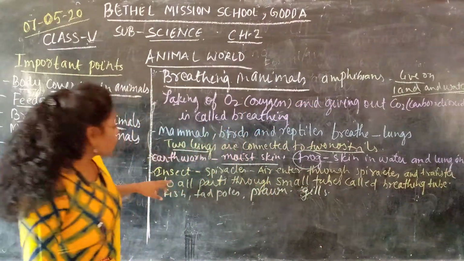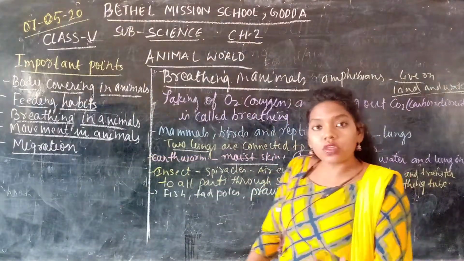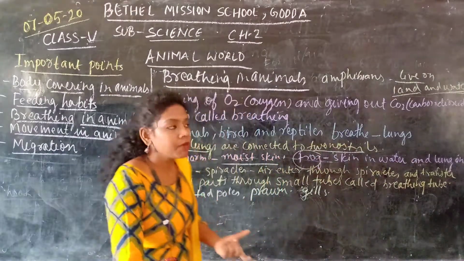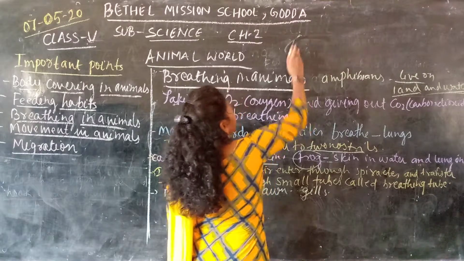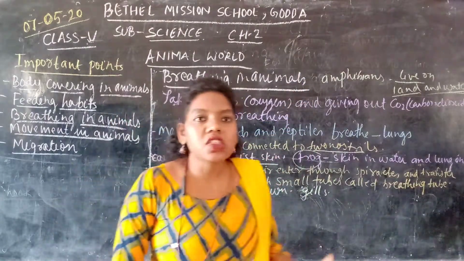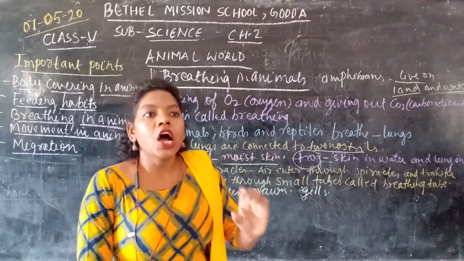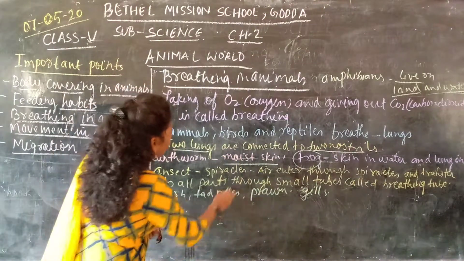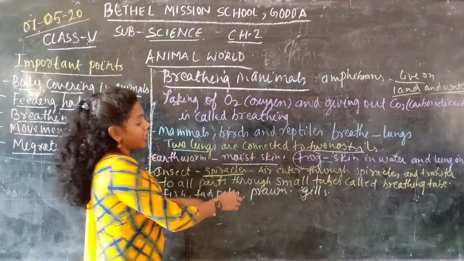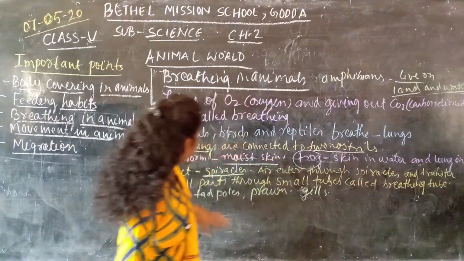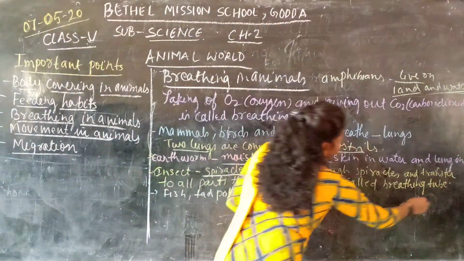Another is insects. Some insects also breathe. So what are the organs they use for breathing? For example, if you talk about the cockroach or the ants or the grasshopper or any insect, they have small holes which are called spiracles. The air enters through the spiracles and transfers to all parts of the body through small tubes which are called breathing tubes.